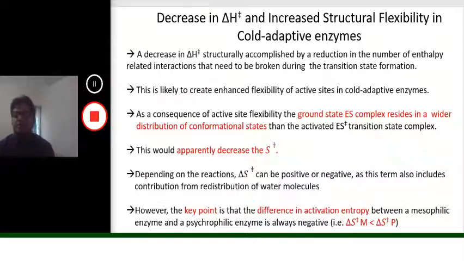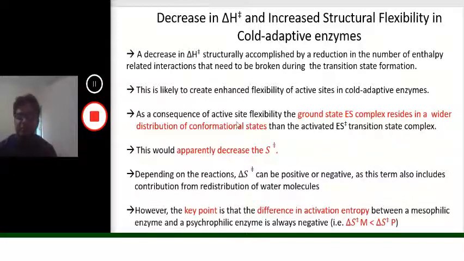So decrease in the enthalpic factor to achieve the transition state and increased structural flexibility in cold adaptive enzymes bring about the desired catalytic rate despite the colder temperature. A decrease in the enthalpic factor is structurally accomplished by a reduction in the number of enthalpy-related interactions that are to be broken during the transition state formation. This is likely to create enhanced flexibility of the active site in the cold adaptive enzymes, as well as overall flexibility or global flexibility of the cold adaptive enzymes.